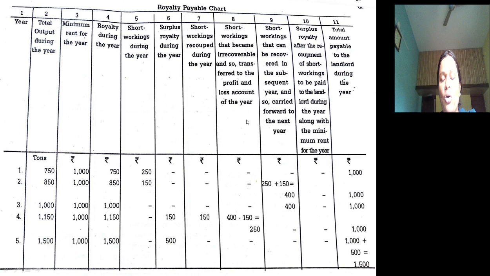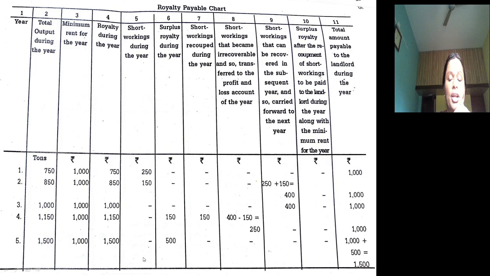So amount payable is equal to minimum rent, 1000. In the last year there is an excess of 500 rupees. The right to recoup short working already got over at the end of the 4th year itself, so we cannot recoup. This excess belongs to the lessor and should be recorded in the 10th column. They have not recorded it; you need to record it in the 10th column. So 1000 plus 500, 1500 is the amount payable to lessor. This is how to prepare a royalty chart.